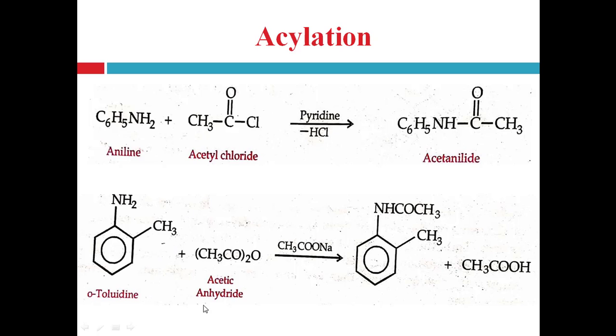orthotoluidine, right? It is an example of a primary aromatic amine. It reacts with acetic anhydride, which acts as the acylating agent and provides the acetyl group, in presence of sodium acetate, CH3COONa, and forms substituted acetanilide. You can say ortho-methyl acetanilide, and simultaneously releases acetic acid, right?